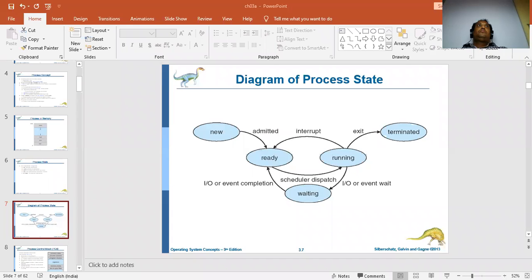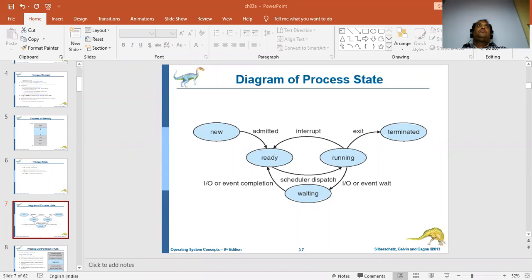First it has to check whether the running state is empty or not. That also it has to check, along with whether the resources are available or not. All the things are going to be checked in the ready state. Once everything is ready, then only it will send it to the running state. And in the running state, the process will start its execution.